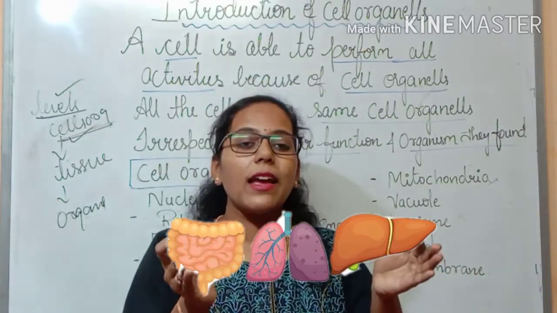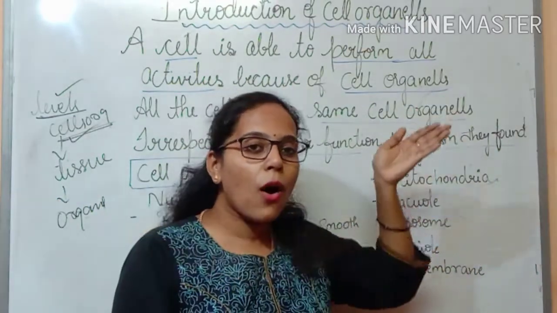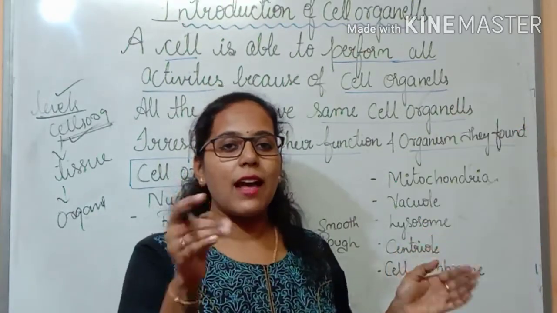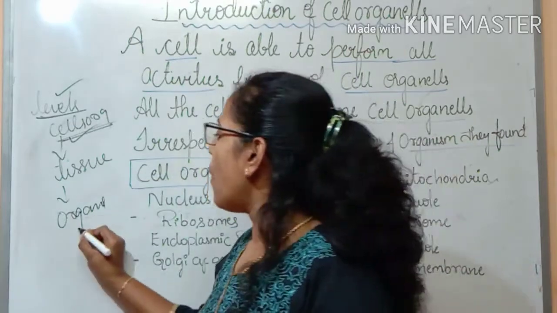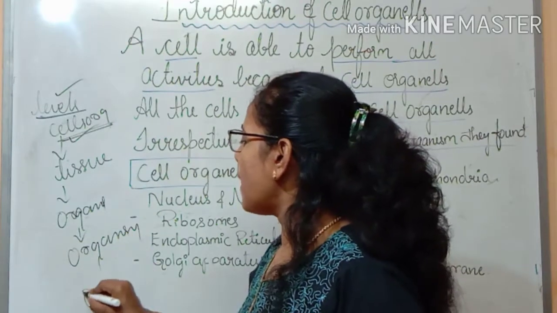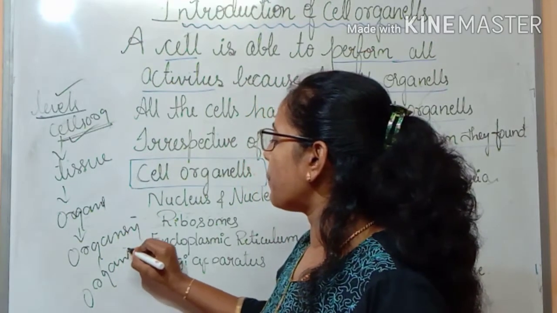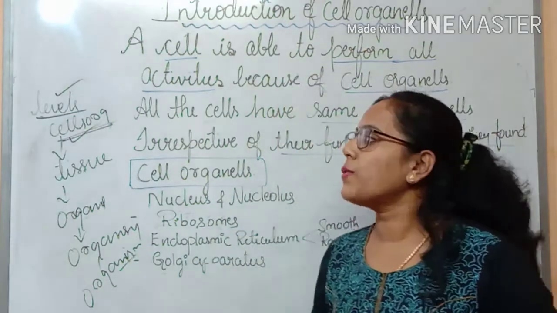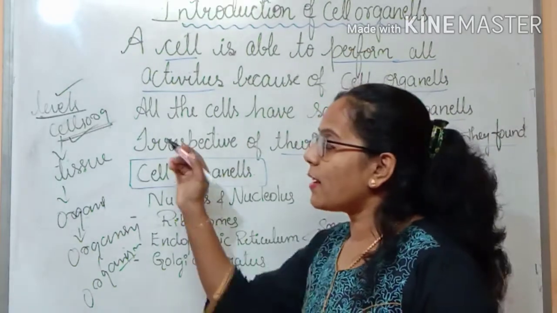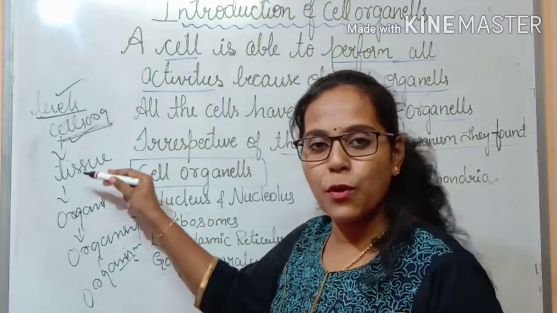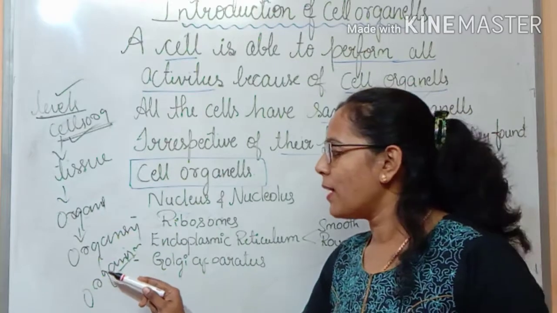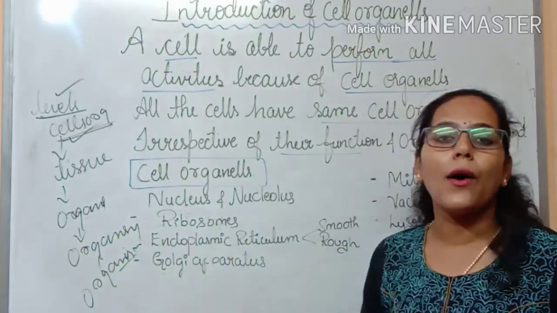And these organs combine to form an organ system. And this organ system, finally, we call it an organism. Correct? So this is what we have to mainly remember when I talk about the levels of organization. The cells combine to form the tissues, tissues combine to form the organs, organs combine to form an organ system, and finally we call it an organism.